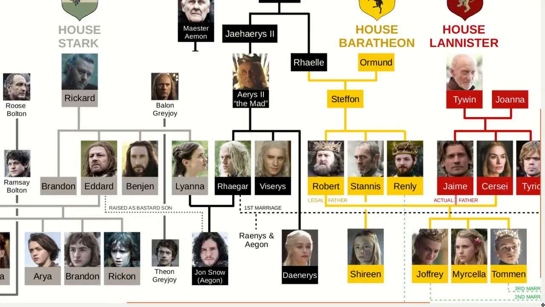Before Lyanna died, she entrusted her son to Ned Stark and asked Ned to keep his identity a secret. Ned therefore raised him as a bastard, but really all along he's been the true heir to the throne, having an even better claim than Daenerys. Jon Snow doesn't know this yet. In fact, these 2 meet up and end up having sex. Daenerys would be Jon Snow's aunt, and he would be her nephew.